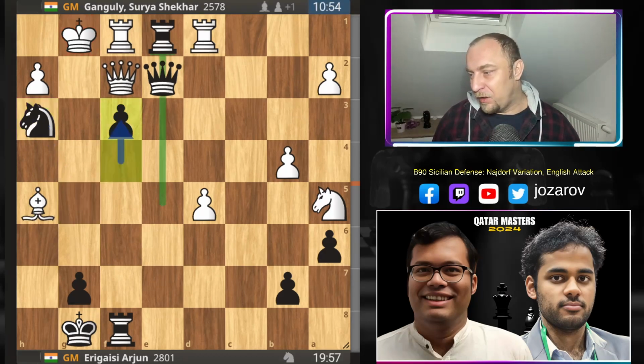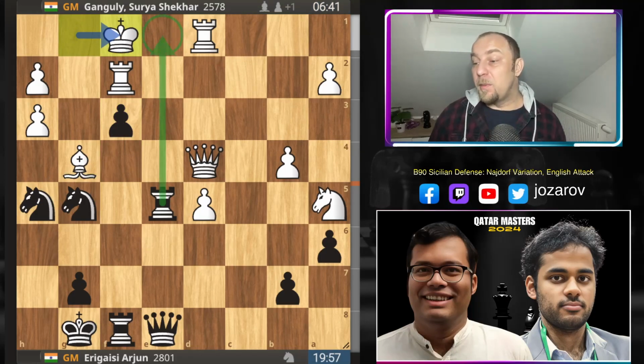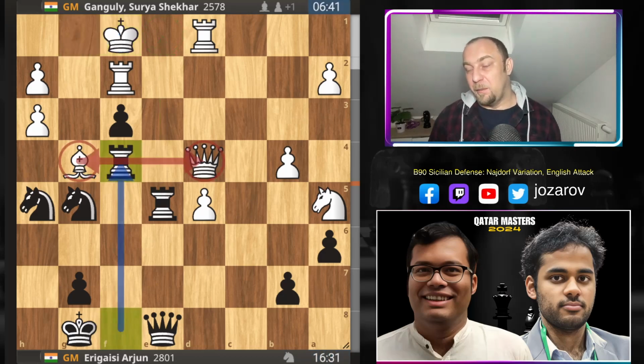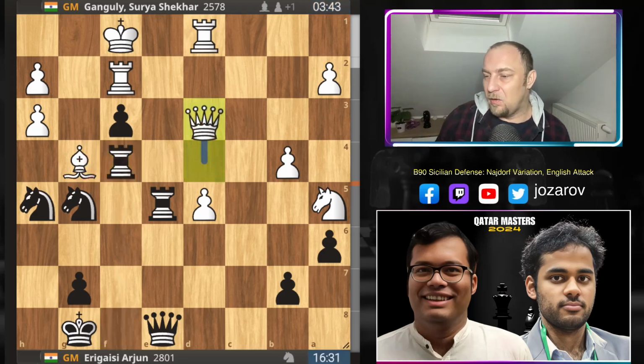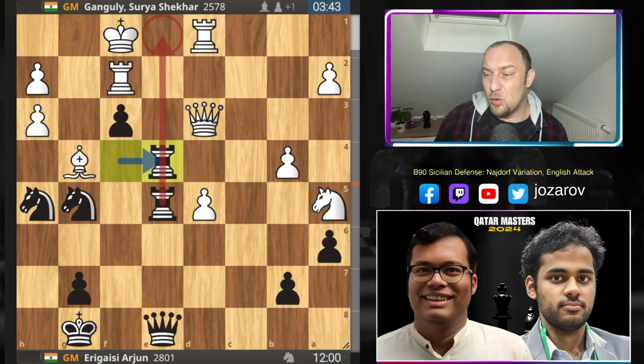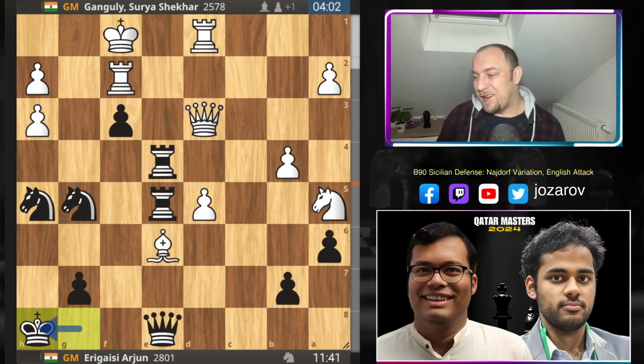So after move f3, white is desperately trying to escape somehow with king to f1, controlling also the e1 square, but now rook to f4. Both pieces are hanging now, the bishop, also the queen. Too many tactical problems white has now. Queen to d3 has to be played. Now we have rook to e4, again with the threat of rook to e1. We have now bishop to e6, the only move here by Ganguly, but now king to h8, nothing can be done.